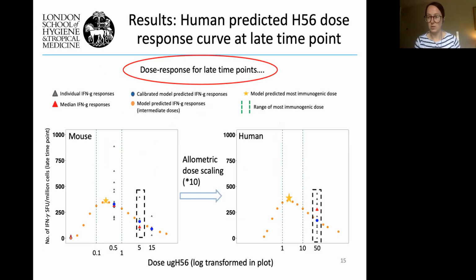Again, because the model output was quite simple, this is just a case of scaling everything up by 10. But given more complex data, this might not be as simple. In this case, though, it was quite a nice prediction. So in total, we found that the human range of most immunogenic dose was between 1 and 10 micrograms, as predicted by the model.